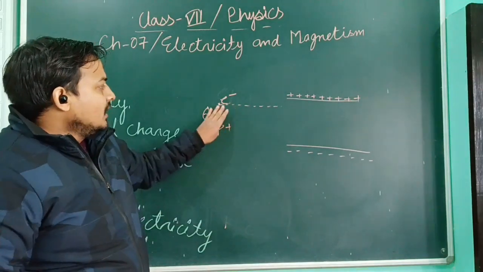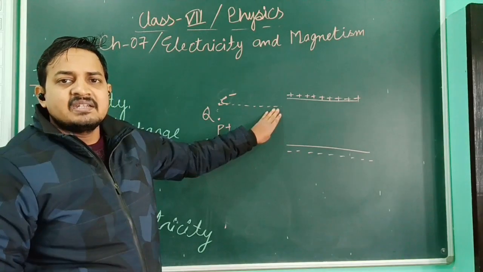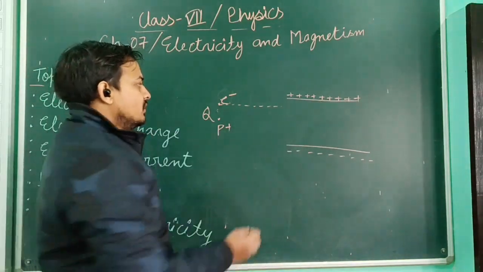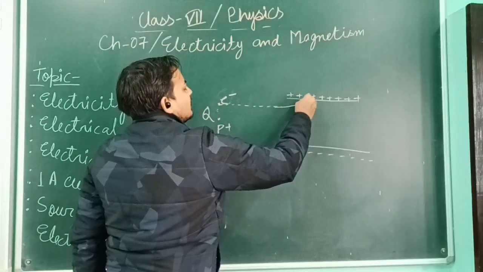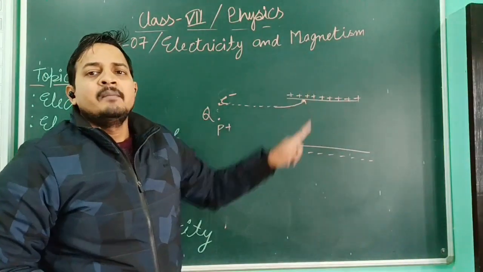So what will happen? The electron will keep moving in a straight path till this point, but as soon as it tries to enter this region, it will shift, make a curved line, and move towards the positive plate.